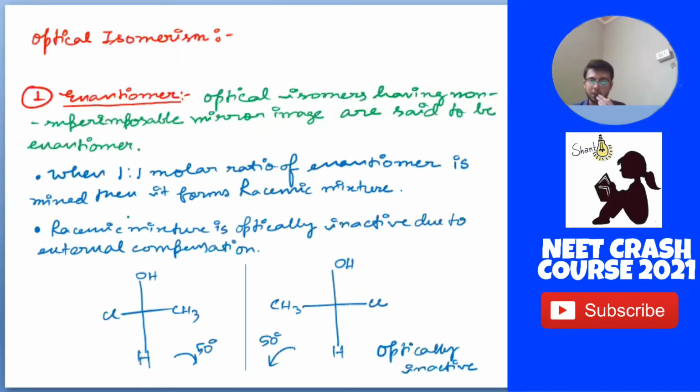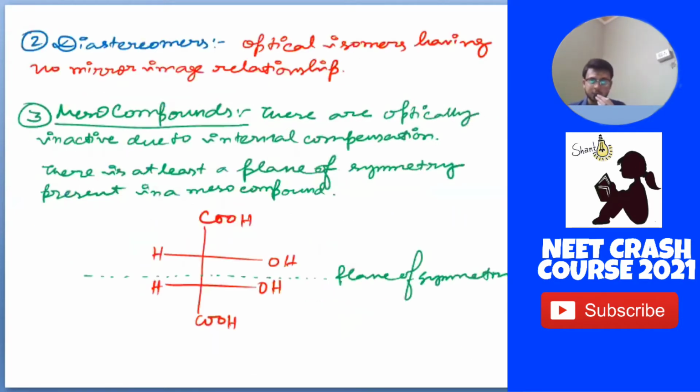So why is this optically inactive? Because the superimposable mirror images as optical isomers are present here. So a racemic mixture is optically inactive due to external compensation. Here an example is shown. As you can see, these two are mirror images and they are rotating in opposite directions, 50 degrees and 50 degrees. So it is an optically inactive solution, that is called a racemic mixture.